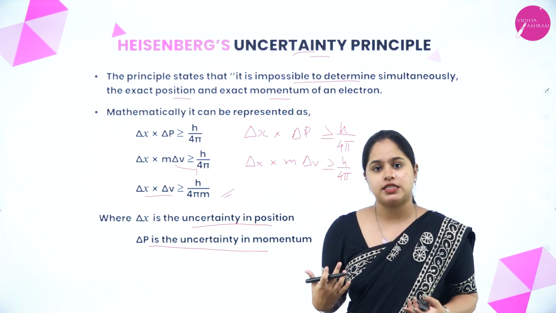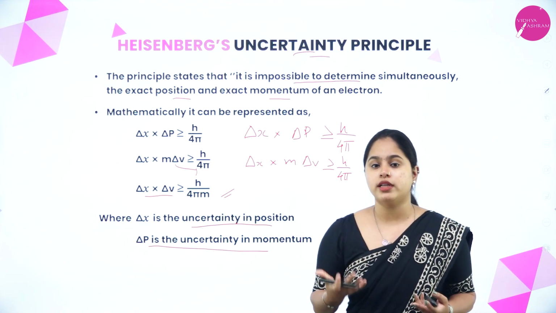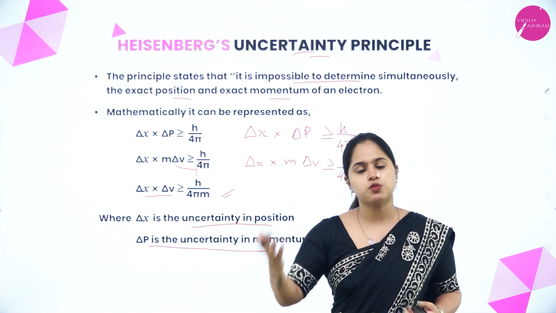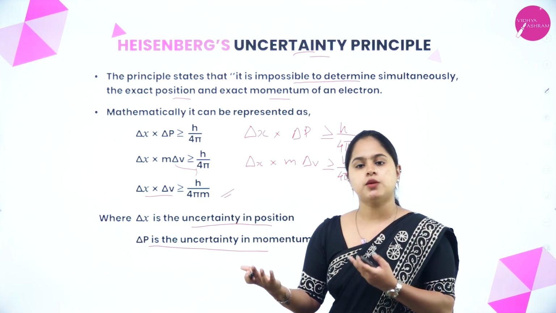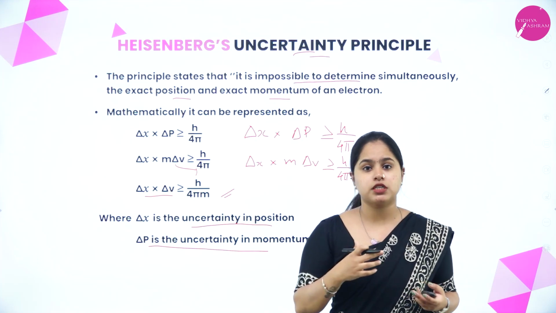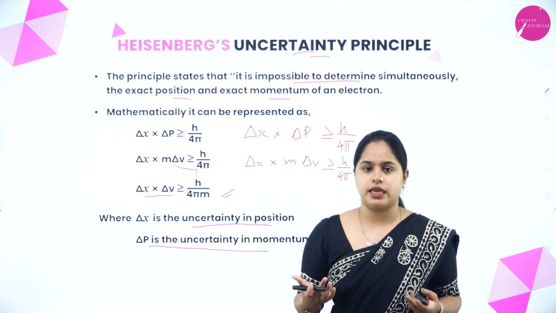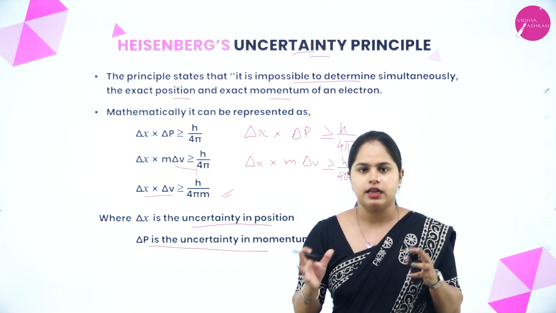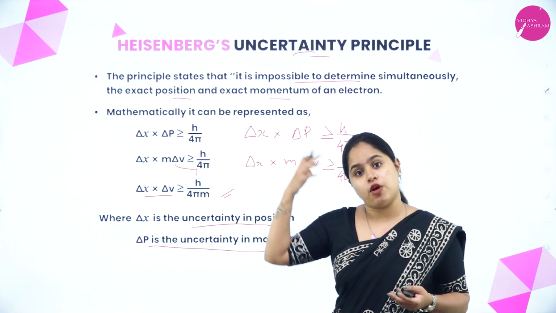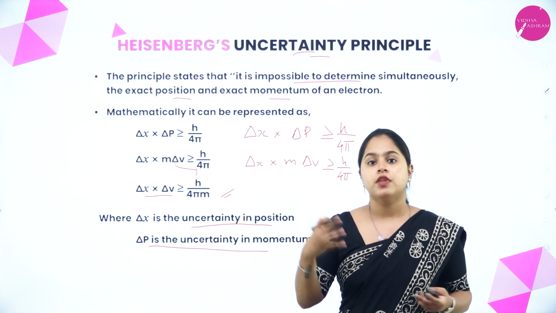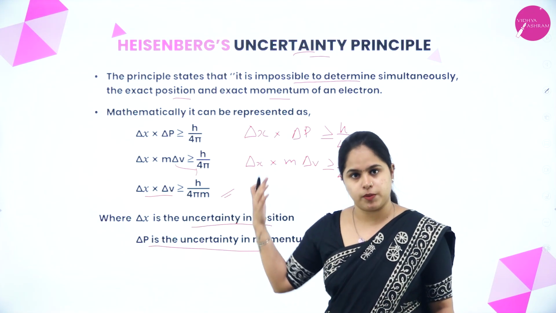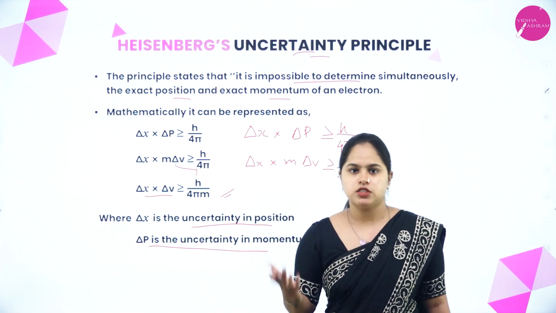So basically that means that it is opposing what the Bohr model suggested, that is, the electron is revolving around the nucleus in orbitals. If it is moving in circular paths, then exact position and exact momentum we can easily calculate. Right. But according to Heisenberg's principle, it can't be calculated at the same time. That means some problem is there, right? According to Bohr, it is in circular paths. But from this principle, it was found that the electrons are not actually revolving in these circular paths, which we will be discussing in the quantum mechanical model. So, that is about it.